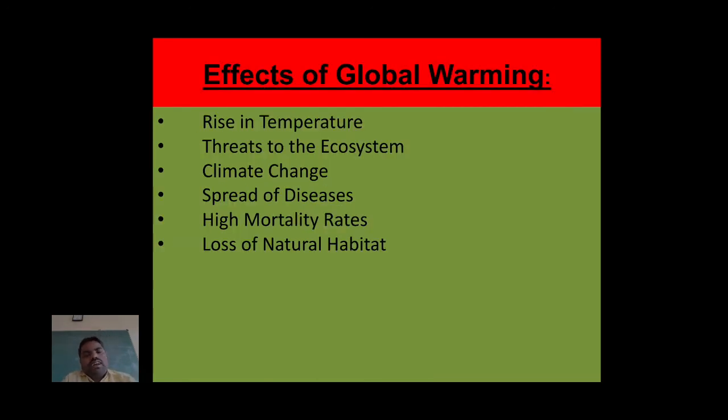And the last thing is the effects of global warming. The effects of global warming are the rise in temperature, threats to the ecosystem, climate change, spread of diseases, high mortality rates and loss of natural habitat. We will discuss these things in the next video. With that, we'll discuss the greenhouse effect in the next class, and also we'll see the ozone layer depletion.